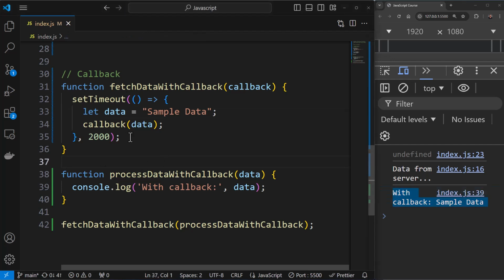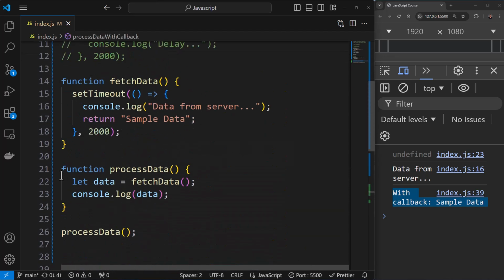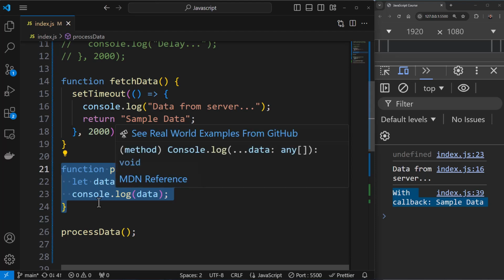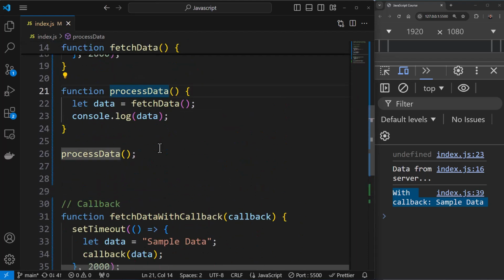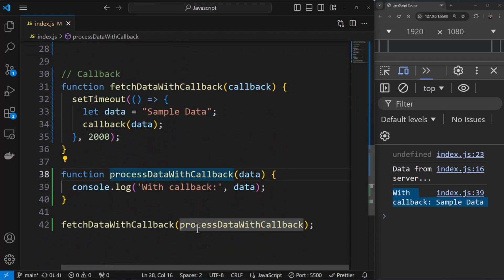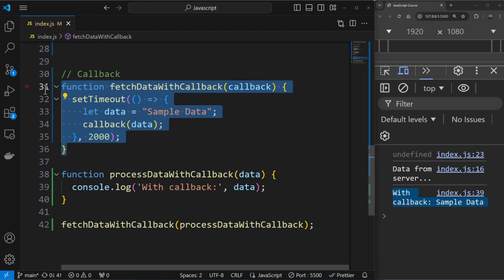I hope this is clear as to what the use of callback is here. What is the use case? This was a function that was supposed to be executed when the data was returned successfully. Instead of doing this, we are passing this function itself to another function. This is a function that is interacting with the API or performing some sort of operation that is causing delay, and here this function is being passed as a callback.